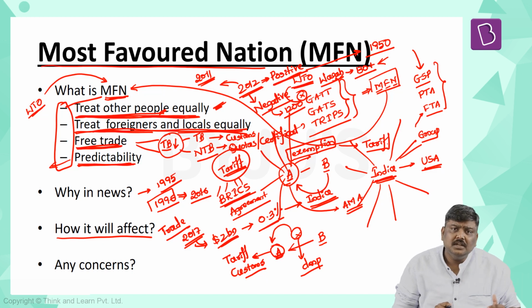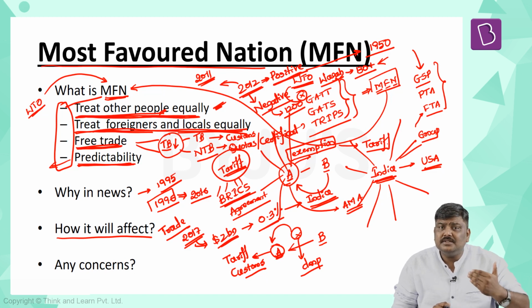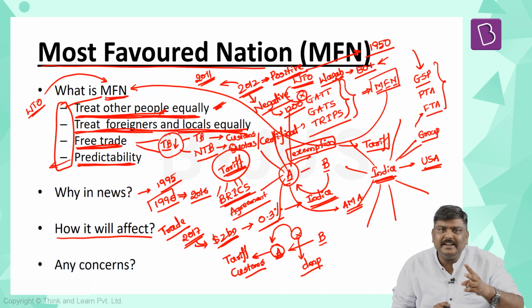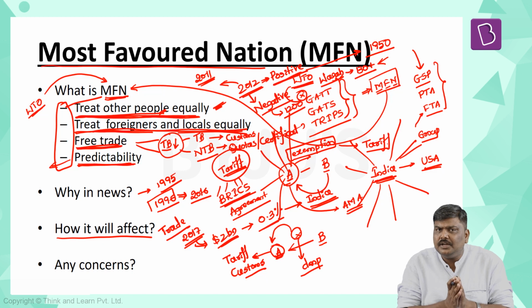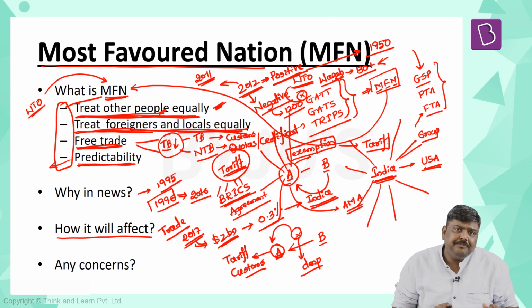As a result of this, we expect the cost of production or the market prices of these particular products to increase, which is a negative outcome for the industries in Pakistan. So these are the two reasons which have been cited by the Government of India. Are there any issues or concerns related to this particular withdrawal of a status by the Government of India?